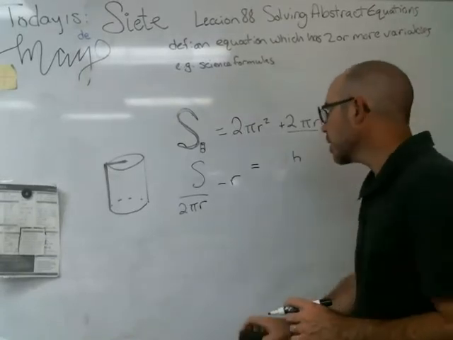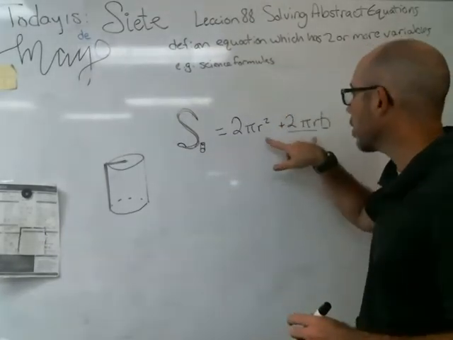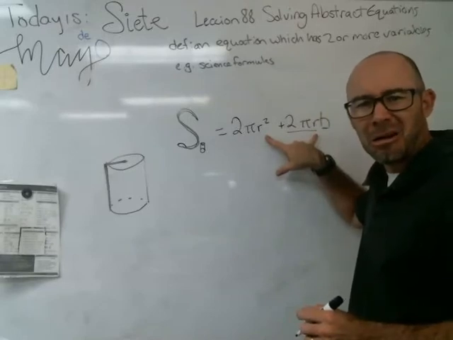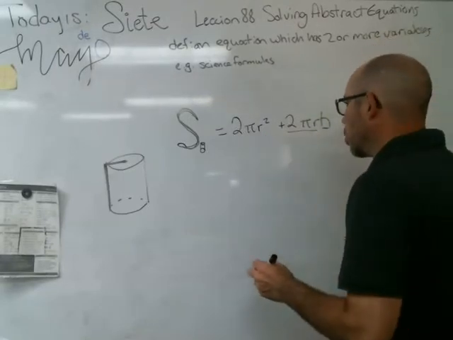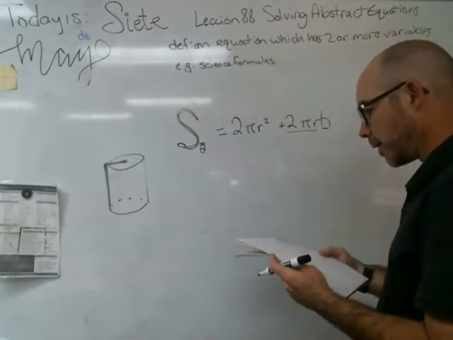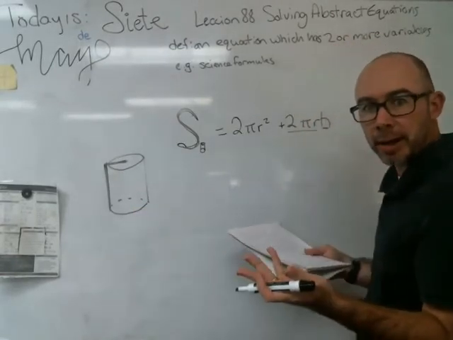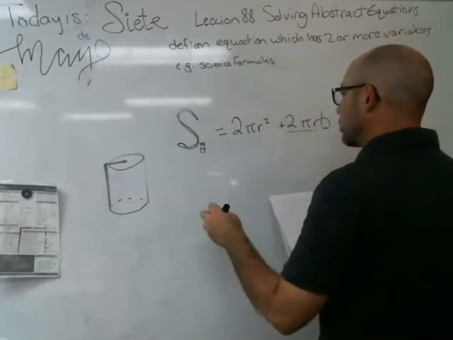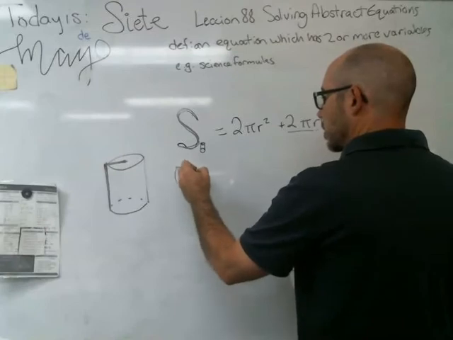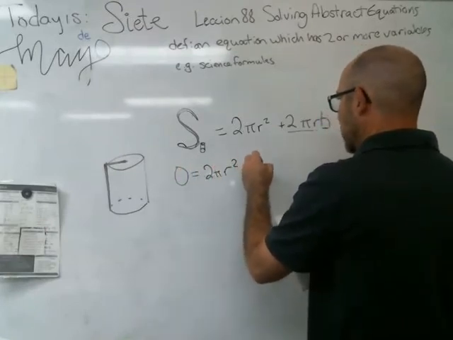Okay, I'm going to take the same formula and do the hardest solve here, and that would be to solve for r. The reason why that's hard is because r is there and it's there. So what do we do here? Well, we're going to have to set this up to look like a quadratic, because I've got an r squared and an r. How am I going to do that? I'm going to move this S to the other side. I'm going to have 0 equals 2 pi r squared plus 2 pi